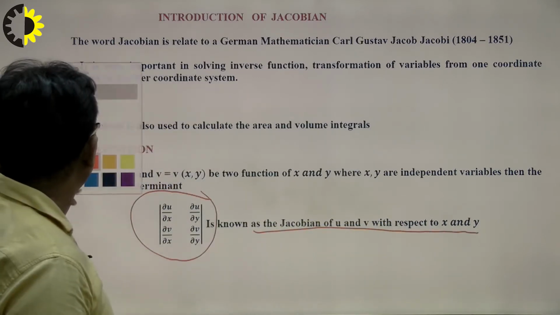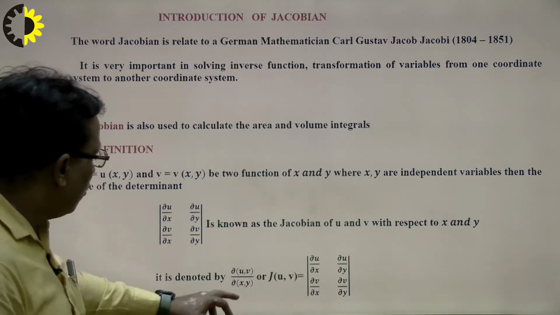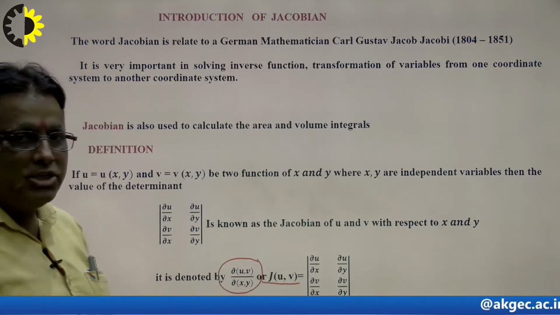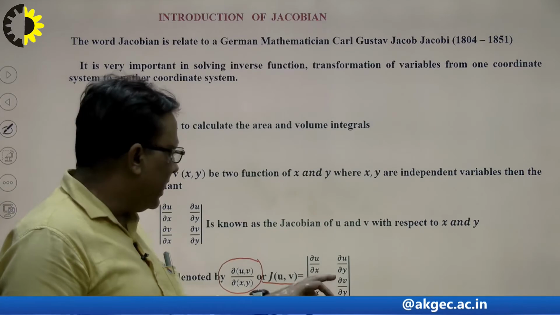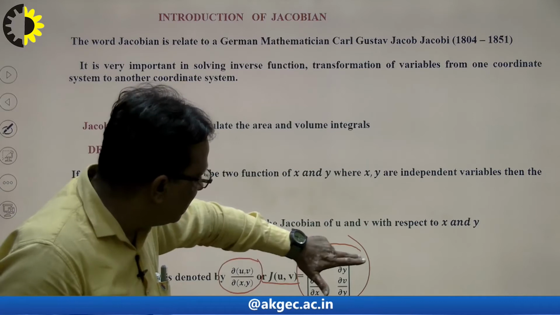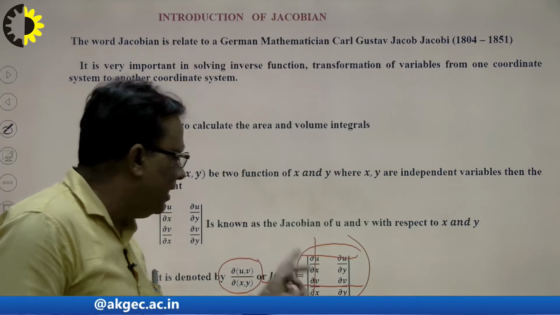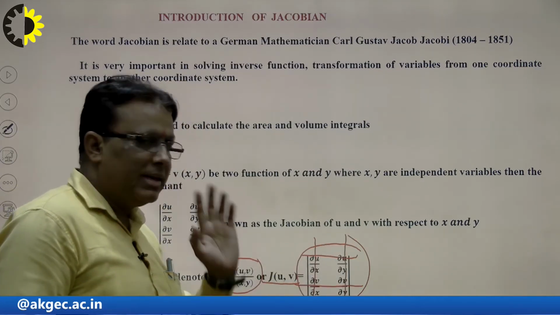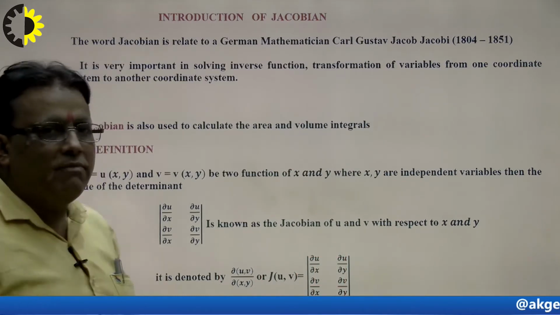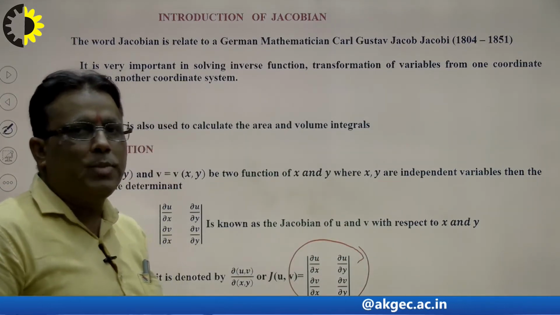The Jacobian plays the most important role in the future when we solve problems. The Jacobian is denoted by del(u,v) over del(x,y), or J(u,v). J means Jacobian, and u, v are the functions. The first row represents the first function and the second row represents the second function. The first column represents the first variable and the second column represents the second variable. In this way we can find the Jacobian of the given functions. This is known as the Jacobian of 2 variables. In the same way we can calculate the Jacobian of 3 variables.